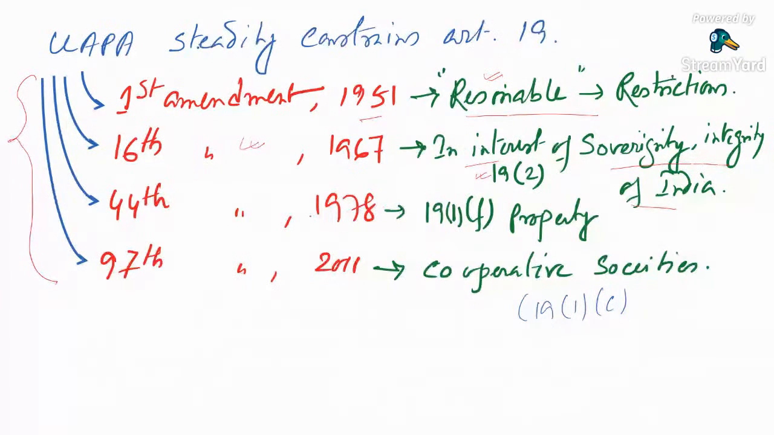Then the right to property was curtailed under the 44th Amendment 1978, and this right to property is now a mere legal right under Article 300A. And then, last but not least, the 97th Amendment 2011 introduced cooperative societies under 19(1)(c). So these are the possible conflicts of UAPA against the freedom of expression, that is Article 19.